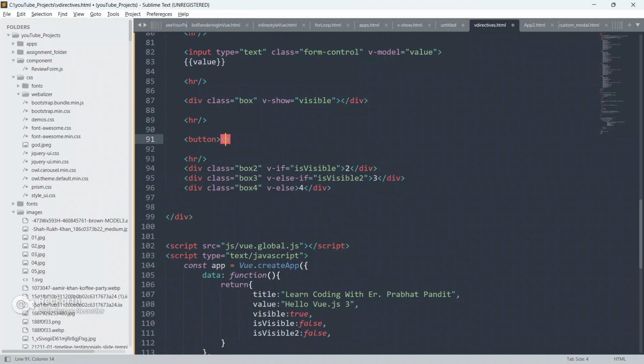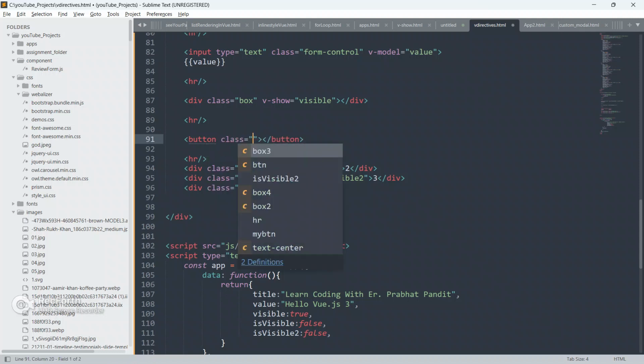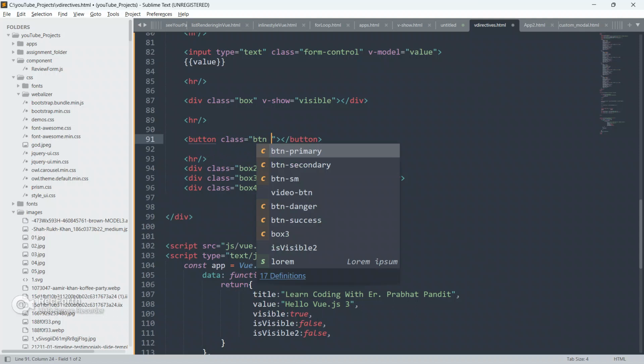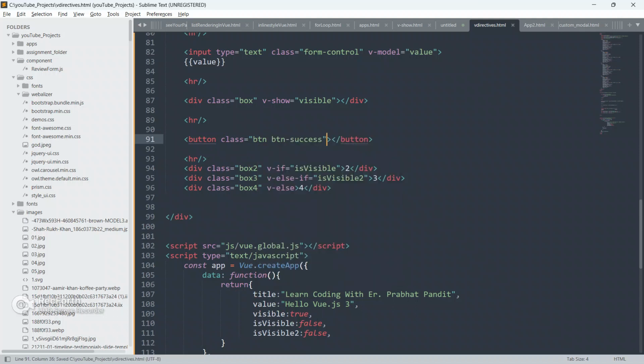So now let me create button, and close this button now. I'm gonna use class btn and btn-success. Now give the text click me.